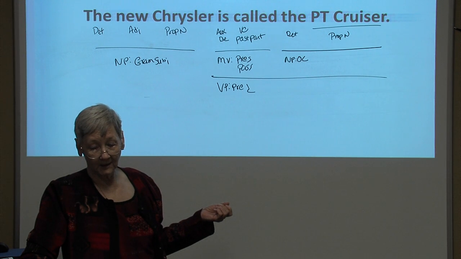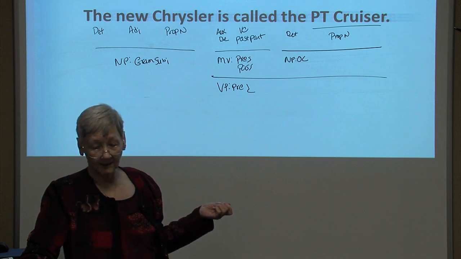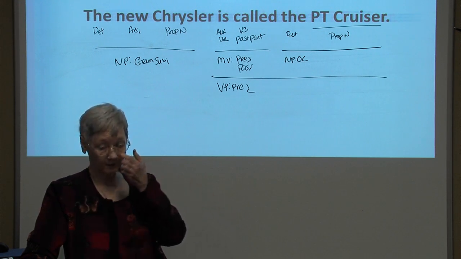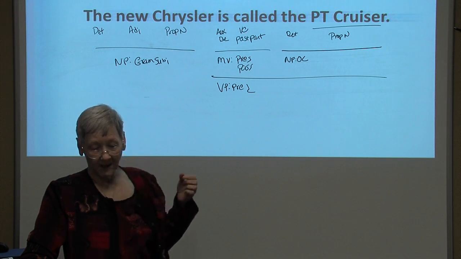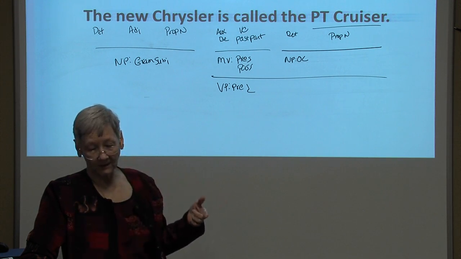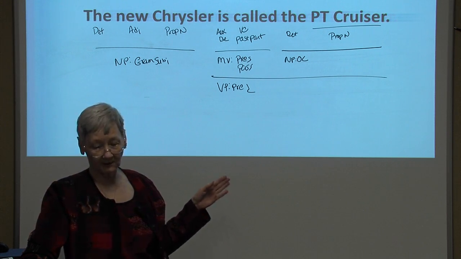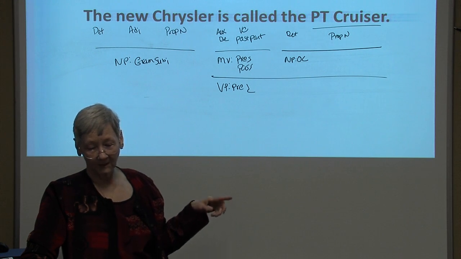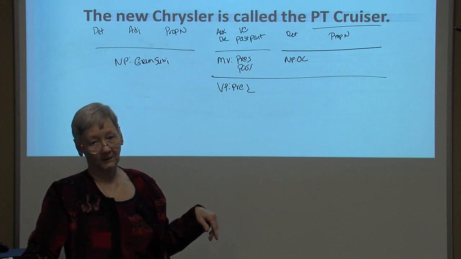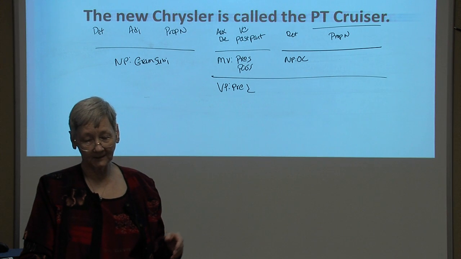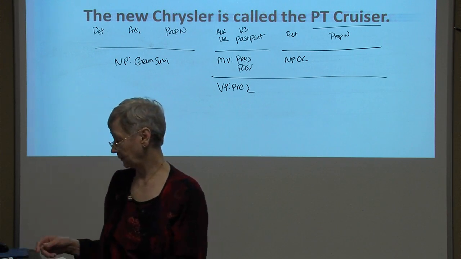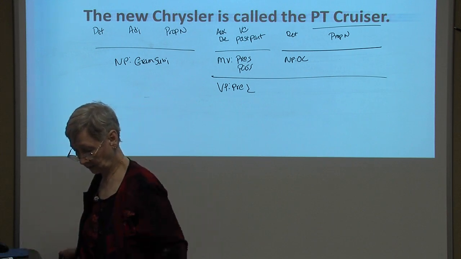It's the noun phrase functioning as direct object that has been moved to the noun phrase functioning as subject slot. And because the way it was is the way it is, the PT Cruiser remains noun phrase functioning as object complement, even though the noun phrase it complements no longer precedes it in the predicate. So that's an example of a VC verb in a passive construction.